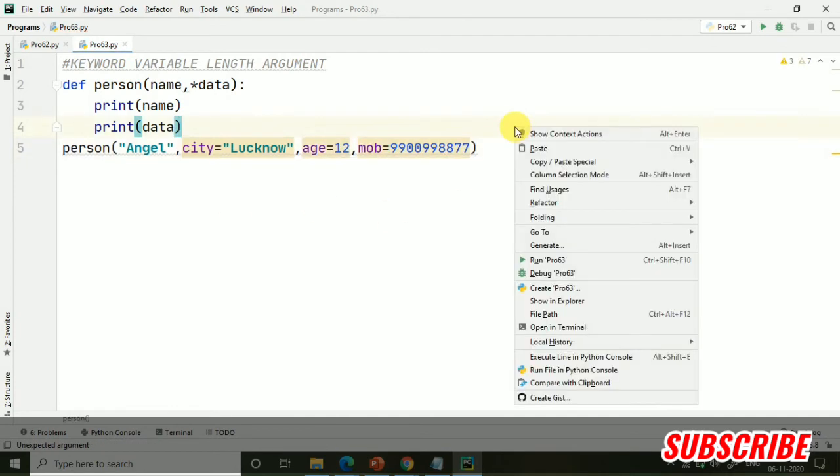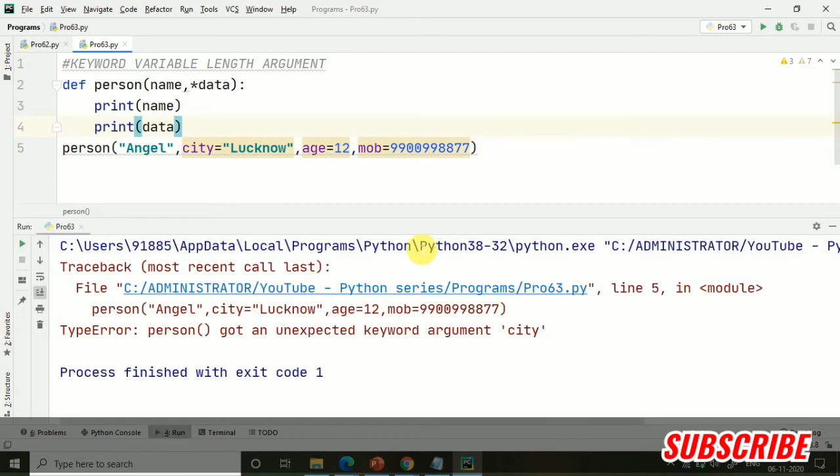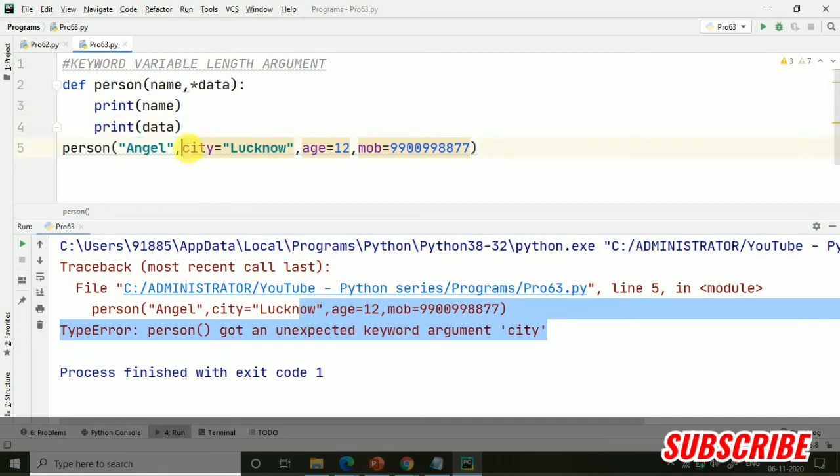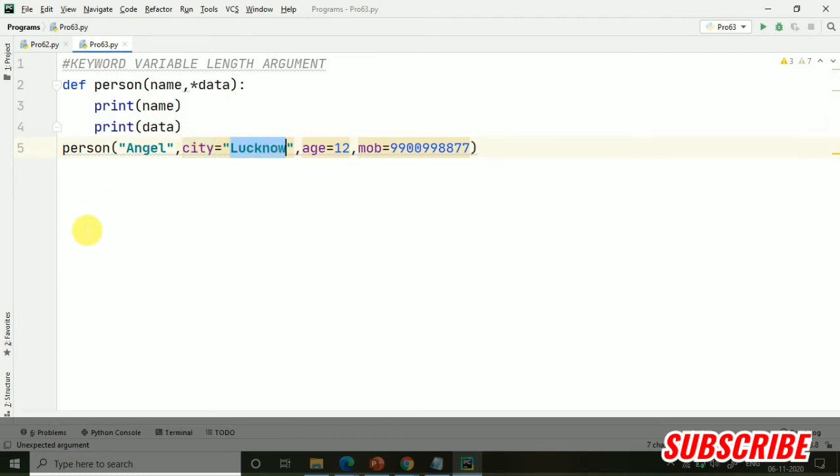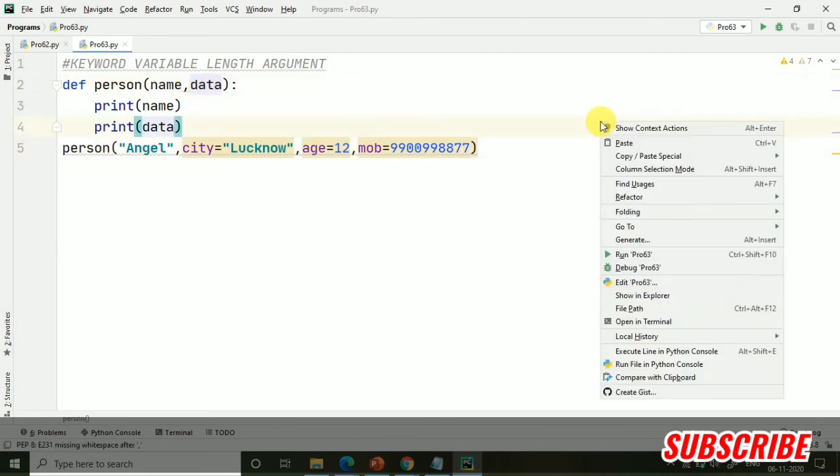No. It's saying that got an unexpected keyword argument. Now you can see it's saying keyword argument, because what we are basically doing is giving some key value. One keyword I am giving, and to that I am assigning the value. So this is not being accepted by this asterisk. And what if we remove this asterisk? Let's try. Then also it is giving the same error.